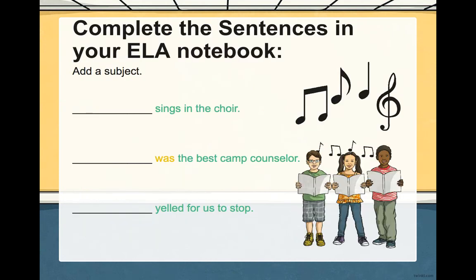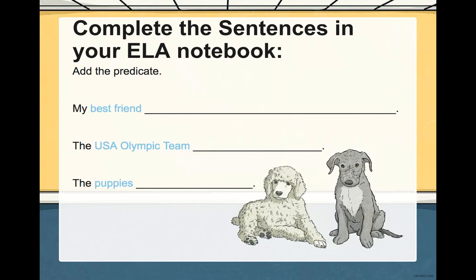of subjects and predicates. Now for your activity, you can complete these sentences in your ELA notebook. For these, you need to add a subject, a naming part. And for these 3 sentences, you need to add a predicate, an action, or a telling part.